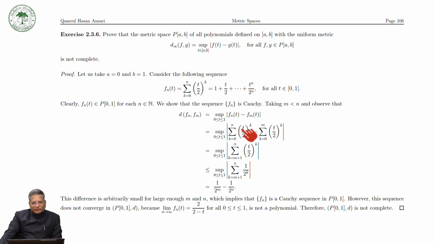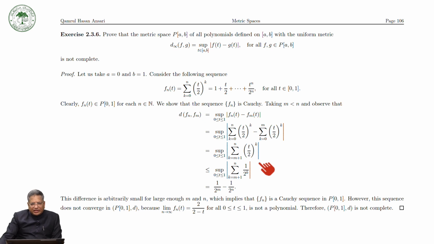We are left only with the terms after m, so k from m plus 1 to n of (t/2)^k.